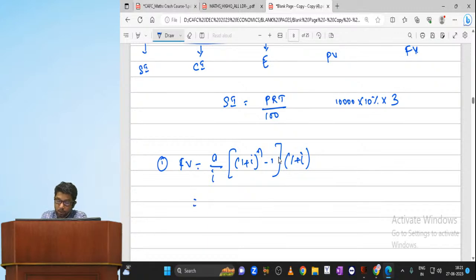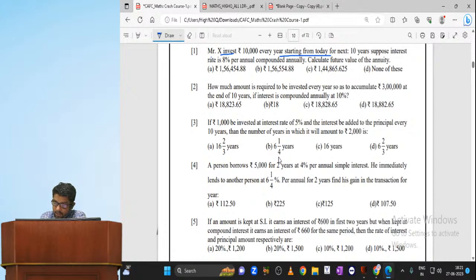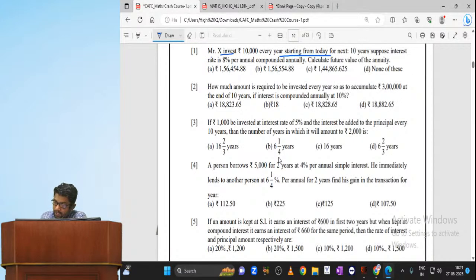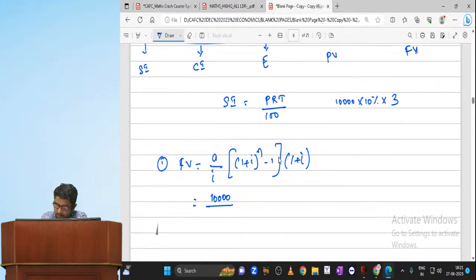Yes. How much you are investing every year? 10,000 rupees you are investing. Divided by, what is rate of interest? Rate of interest is 8%, so 0.08. And 1 plus i is 1.08.